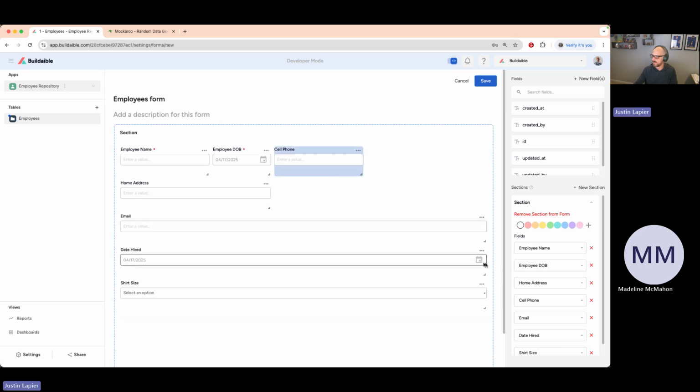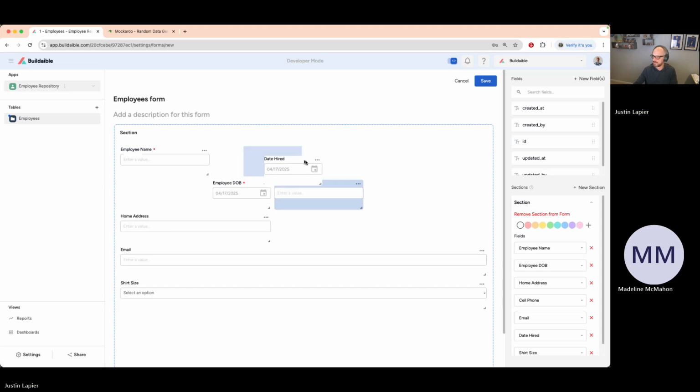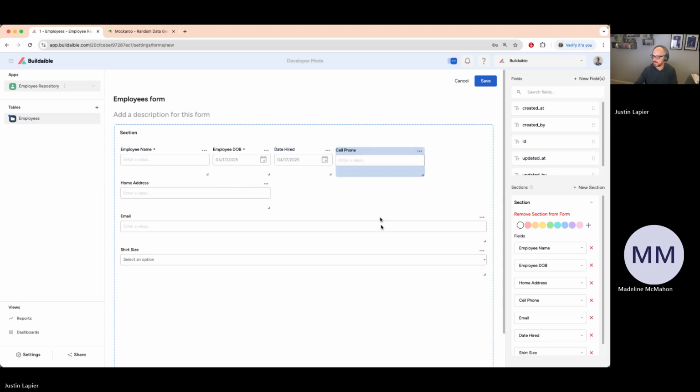I'm just going to do a quick customization of it. Make it look a little cleaner.